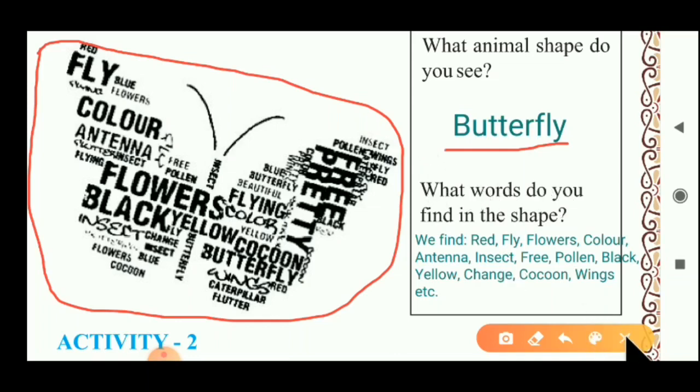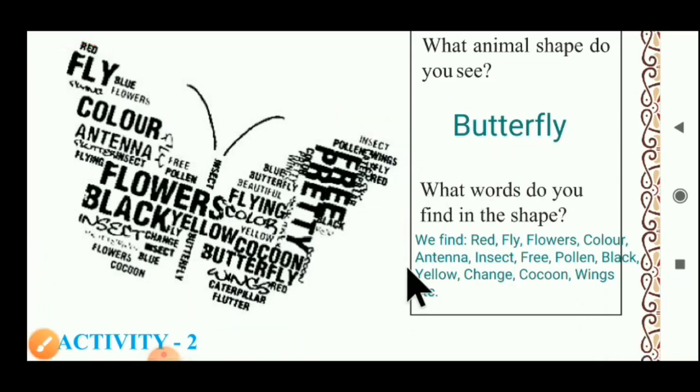Now the next thing we have to discuss. The second question is, what words do you find in the shape? Here different words are written in small, big, bold and italicized letters. We have to find words from here and make a list. You have to complete that list in your textbook.